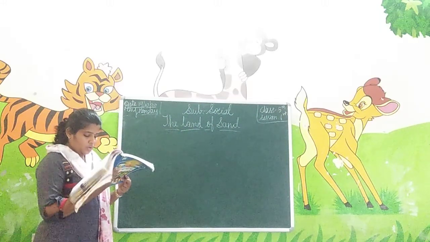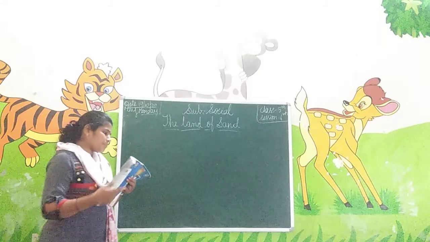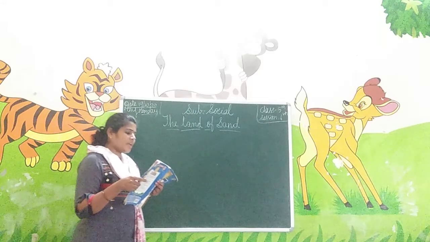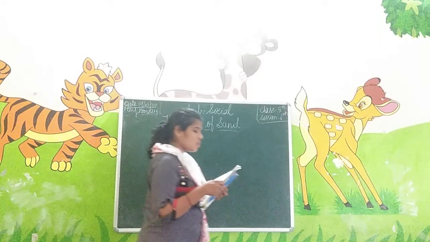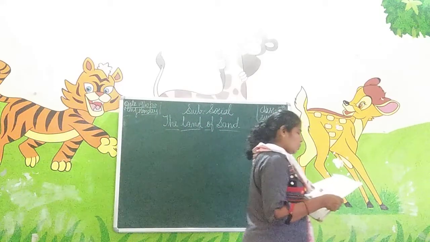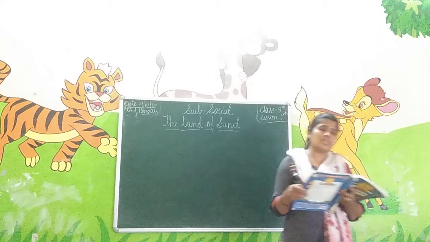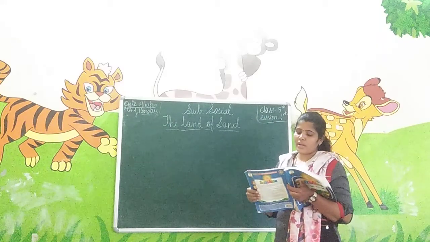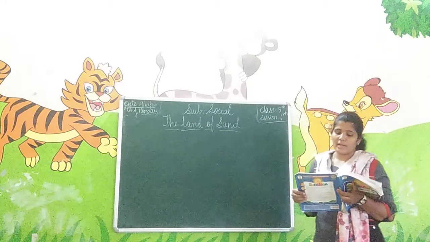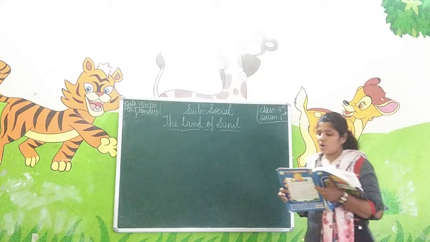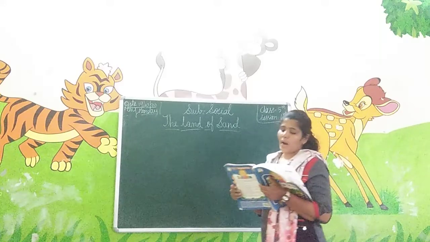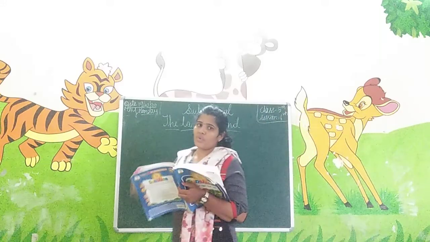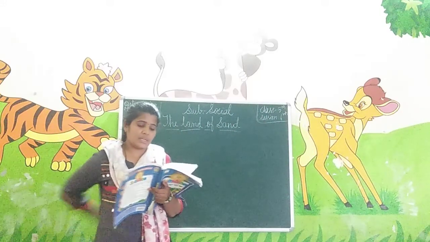In addition, fruits, vegetables and crops like wheat, barley, cotton, rice, tobacco and ragi are grown around the oasis. See, these are some of the crops that are grown there, around the oasis where the water is present.